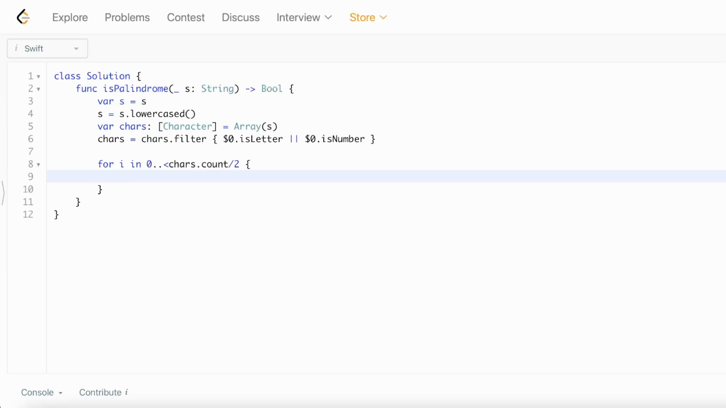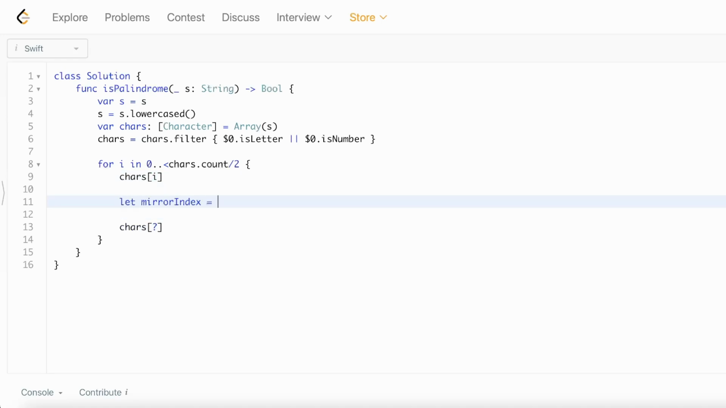Now we need to factor in the end index. If we're going from left to right, the character at the left is going to be chars of i, but what's the other one? The actual end index, which I'm going to call the mirror index, is going to be equal to chars.count minus i. But this isn't quite right because it would give us something out of bounds. We actually need to subtract 1 on top of that.